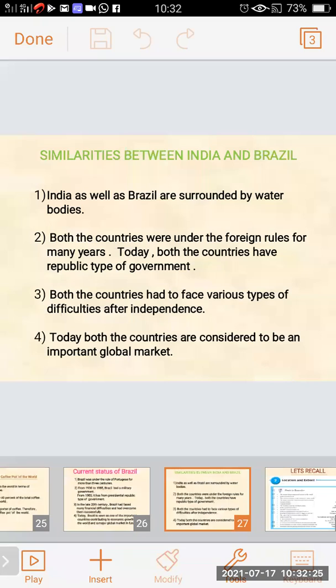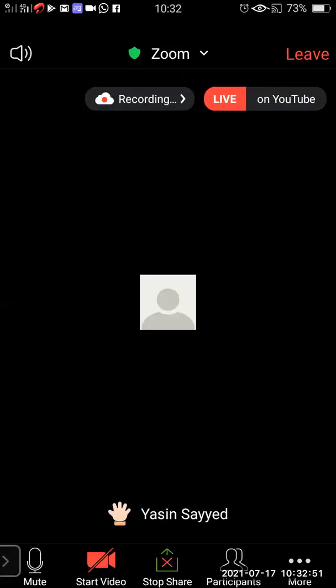And we have also seen about the similarities between India and Brazil. India as well as Brazil are surrounded by water bodies. Both the countries were under foreign rule for many years. Today, both the countries have republic type of government. Both the countries had to face various types of difficulties after independence. Today, both the countries are considered to be an important global market. So in this way, we have studied about the location and extent, historical background of India and Brazil.